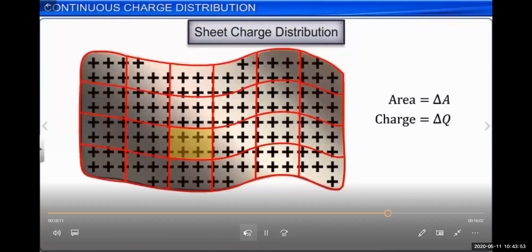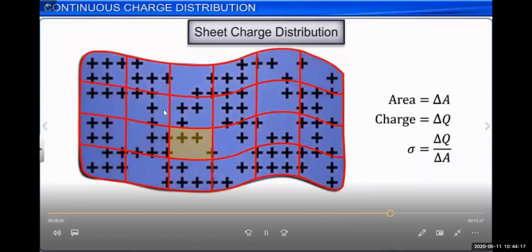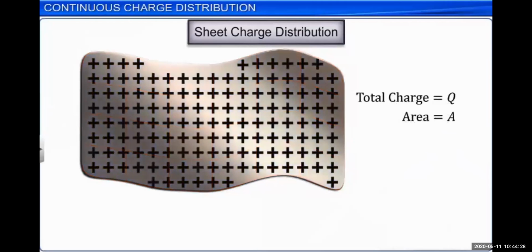Now this is a sheet, and we have divided this sheet into different equal parts. This very small region has the area delta A, and the charge accumulated in this small area is delta Q. So sigma gives us the surface charge density, that is delta Q upon delta A. If the charge particles are not uniformly distributed on the surface, then the surface charge density is delta Q upon delta A.